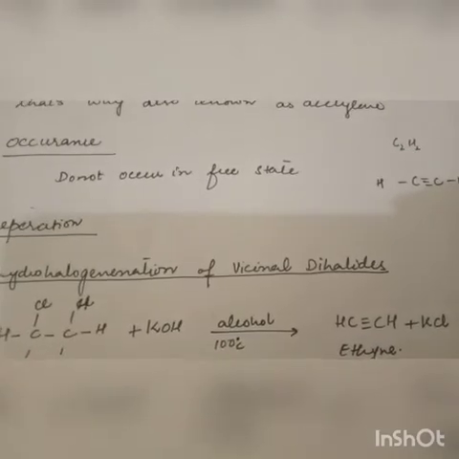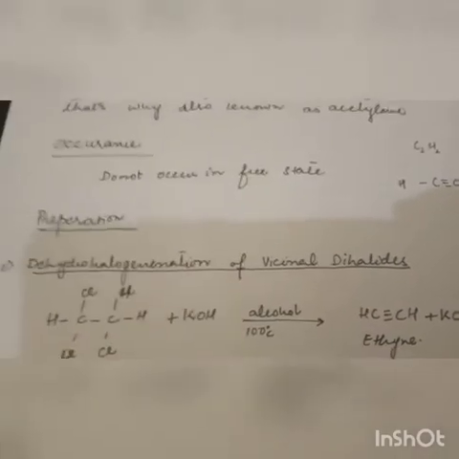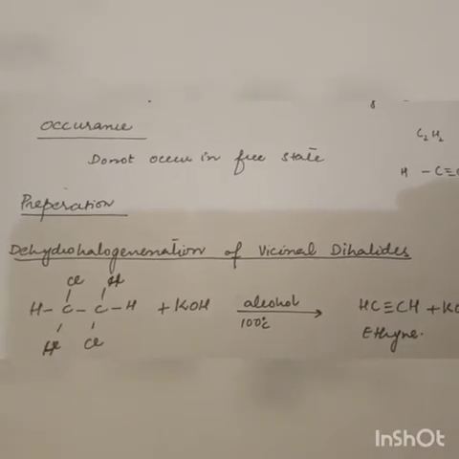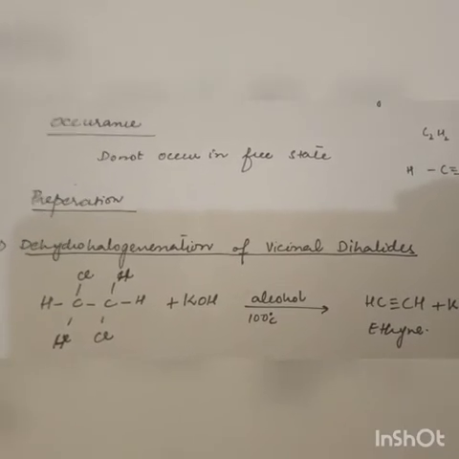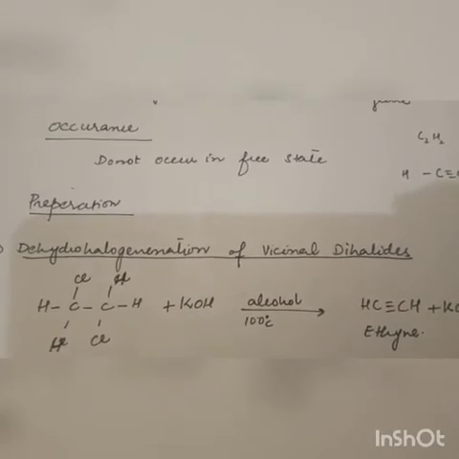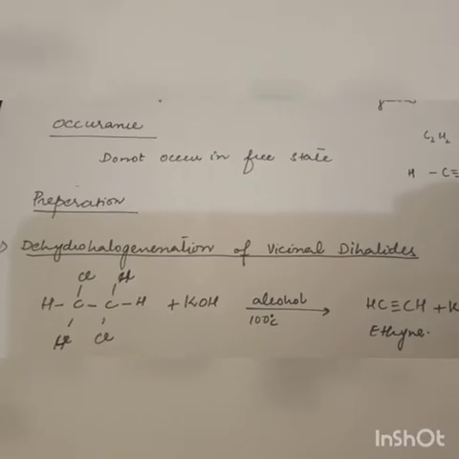Alkenes are more reactive than alkanes, and alkynes are most reactive. Alkenes seldom occur in the free state, but alkynes do not occur in the free state at all. They are always found in compound form. In coal gas, 0.06% acetylene is found.